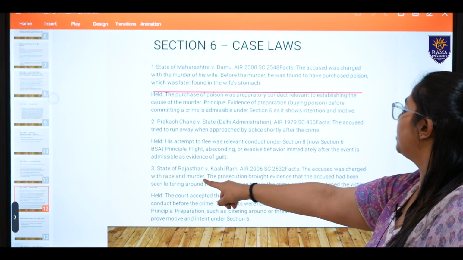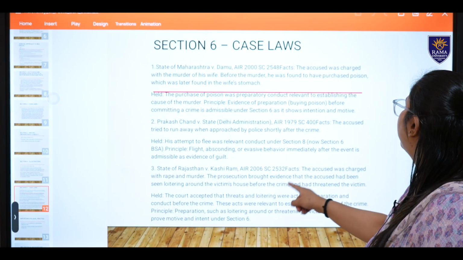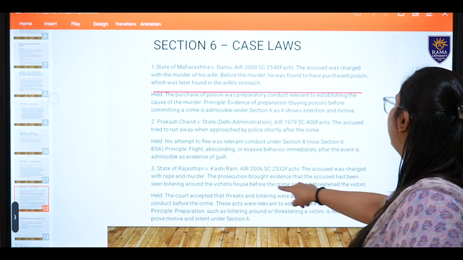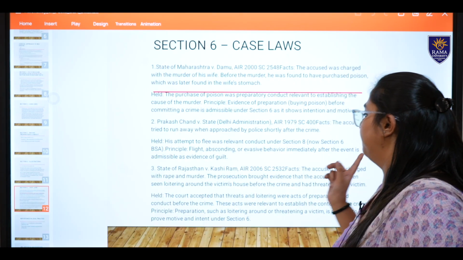Next, State of Rajasthan versus Kashiram. The accused was charged with rape and murder. The prosecution brought evidence that the accused had been seen loitering around the victim's house before the crime and threatened the victim. Preparation.